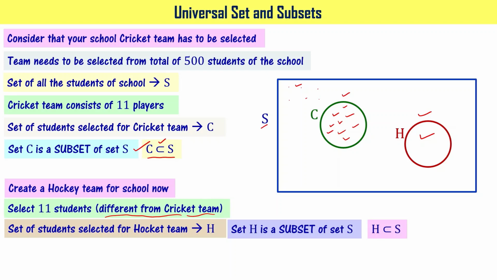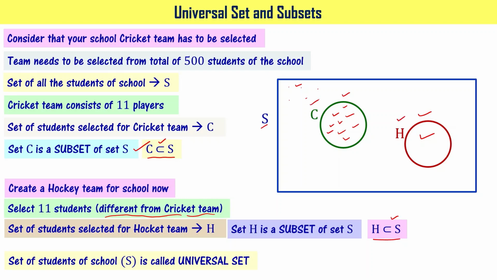So we can denote that mathematically as H is a subset of S, as shown here. The set of students of the school, denoted using S, is called the universal set, because all these teams, the cricket team and the hockey team, have been selected from that particular set, right? So S is a universal set, and C and H are subsets of that particular set, right?